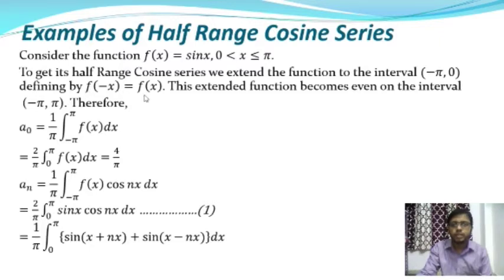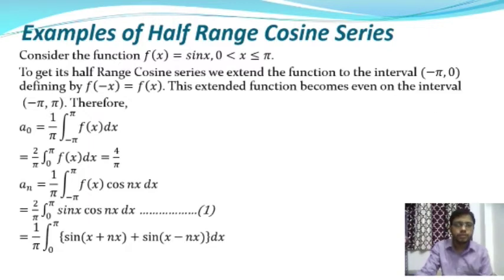Now the function is defined in the interval minus pi to plus pi, and in that interval the function is an even function. From this we are going to find the coefficients of the Fourier series, that means a0, an and bn.